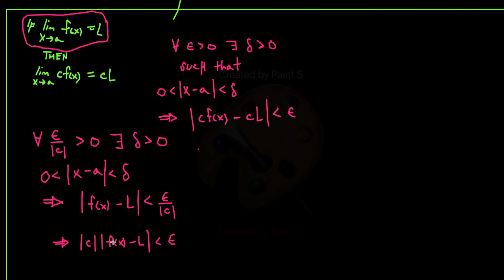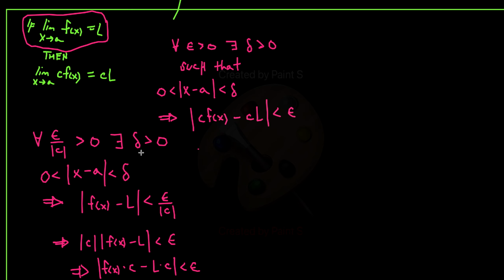And multiplying by the absolute value of c will keep this inequality true. And this essentially implies that the absolute value of f of x times c minus L times c is less than epsilon. And that's exactly what we have up here.